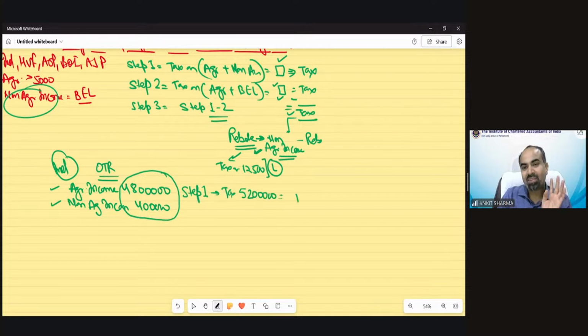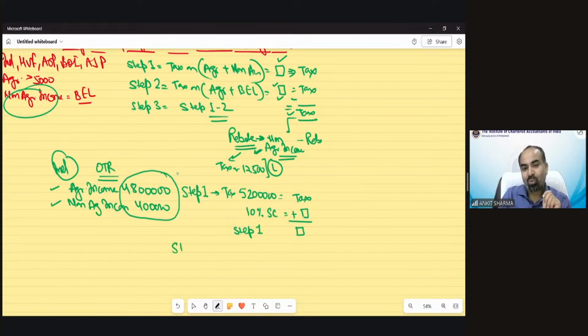So there would be tax. And because this income exceeds 50 lakh rupees, there would be 10% surcharge also. Whatever tax on 52 lakh, you have to apply the surcharge also. This would be your step number 1 tax. Surcharge applicable, you can see that.